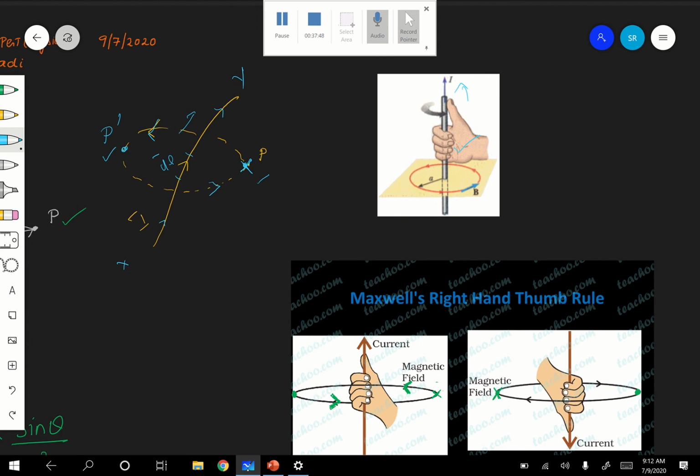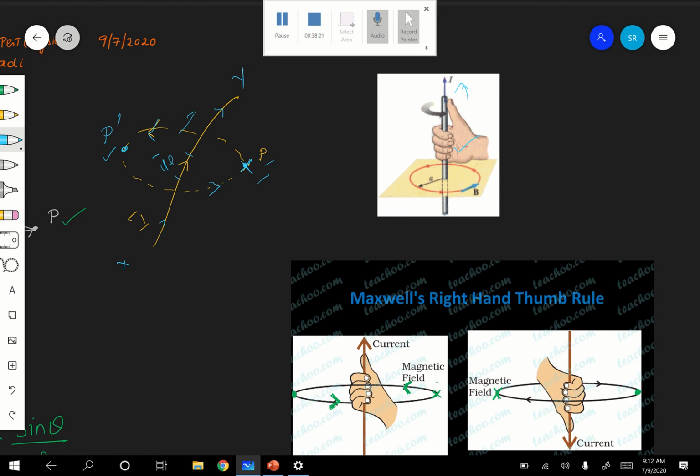If you consider this dotted line as a magnetic field line, then at P it will be going inward. Hold a scale or your pen in the grip of your right hand. The direction of the current is upward, so your thumb shows the upward direction, and the curvature is anti-clockwise. Take a point P dash on the left side and a point P on the right side. Therefore at P it goes inward.